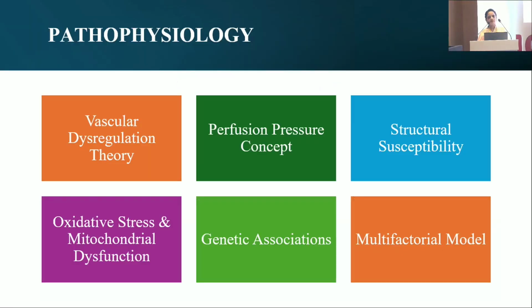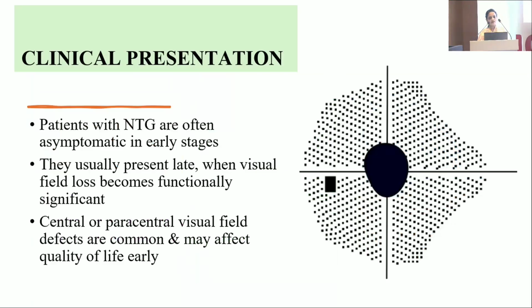So for this, there are various factors like pathophysiology, vascular dysregulation theory, perfusion pressure concept, structural susceptibility, oxidative stress and mitochondrial dysfunction, genetic associations, and multifactorial models. So these patients are often asymptomatic in early stages. They usually present late when visual field loss becomes functionally significant.